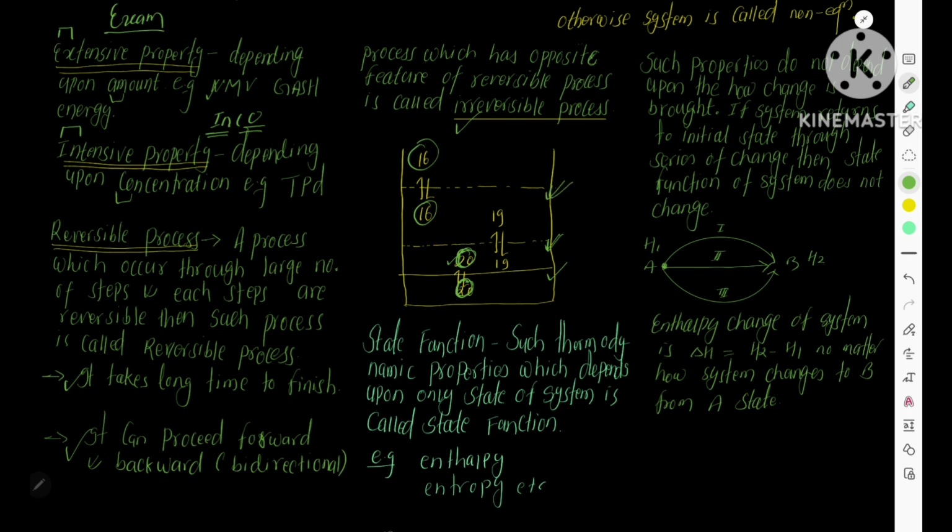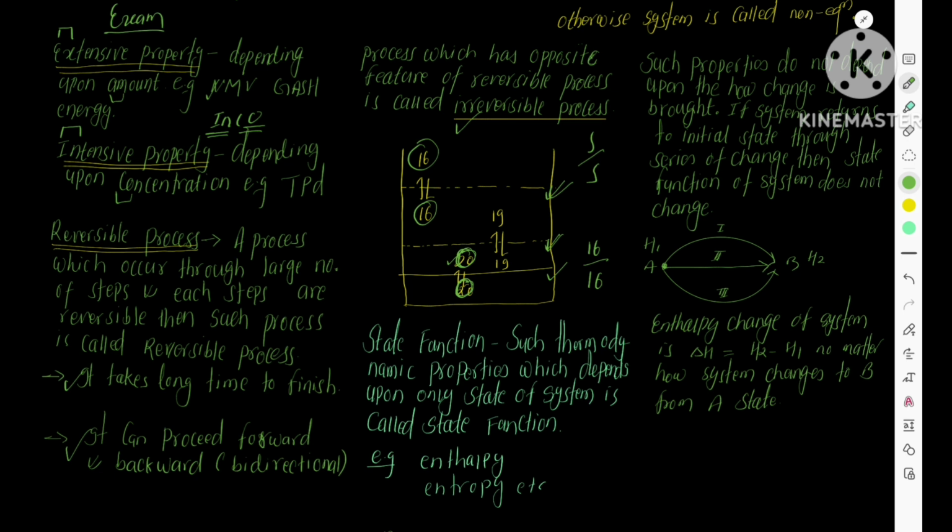Okay, now you understand how a reversible process occurs. But an irreversible process occurs at once. If the system's internal pressure is 16 and external pressure is 16, and now external pressure drops directly to 5, internal pressure is 16 and is greater than external pressure, therefore the system expands until internal pressure becomes 5. Okay, now you understand.